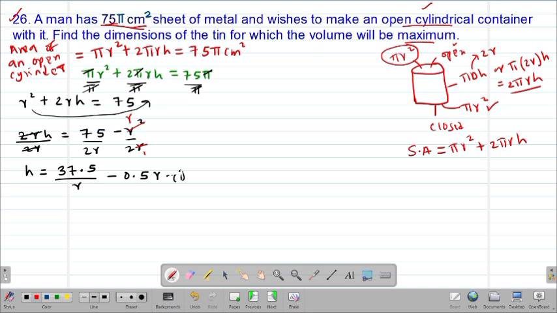Then we are told to find the dimensions of the tin for which the volume will be maximum.